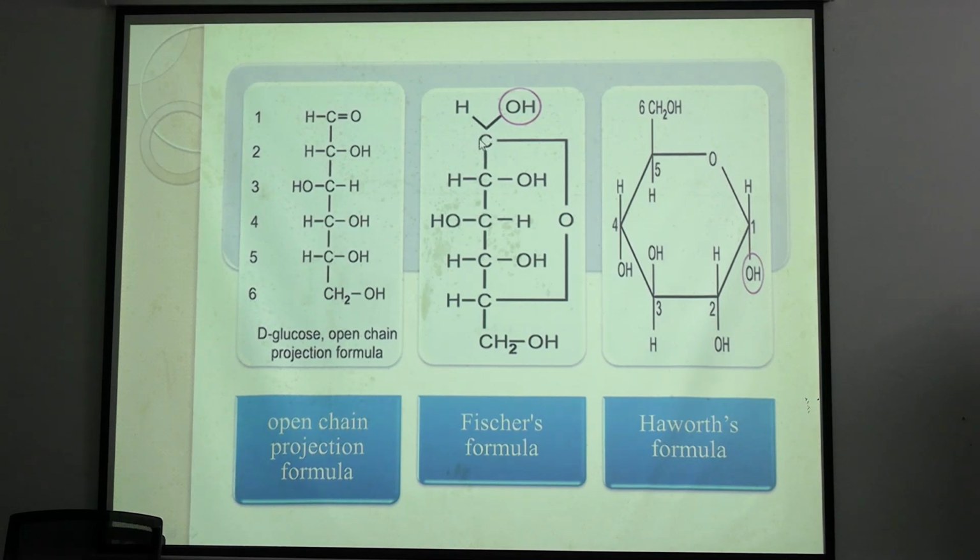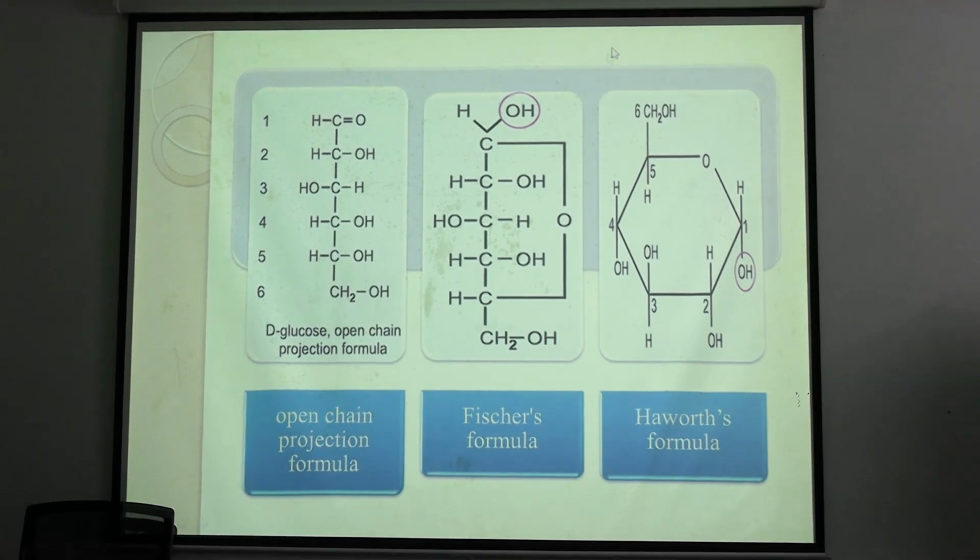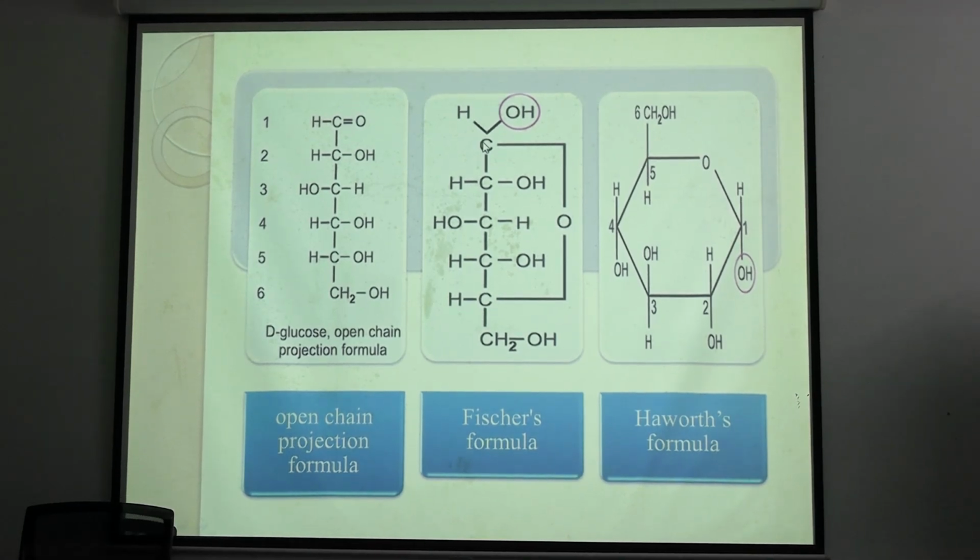Now look at carbon 1. It was not chiral before in the open chain. Look at the structure. In the open chain, C1 was not chiral. Why? There is a double bond with oxygen. But in the hemiacetal ring structure, it becomes a chiral carbon.